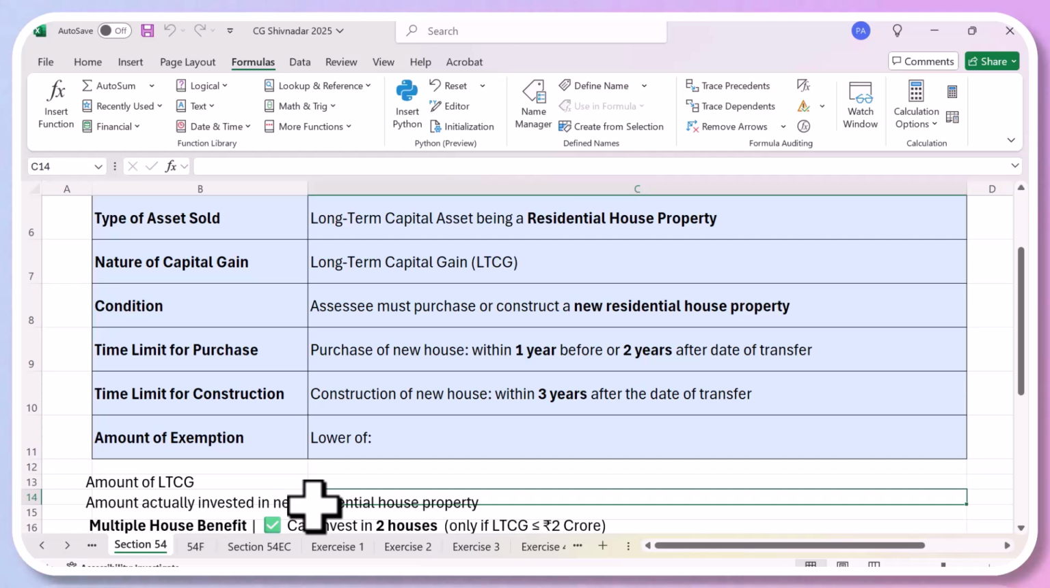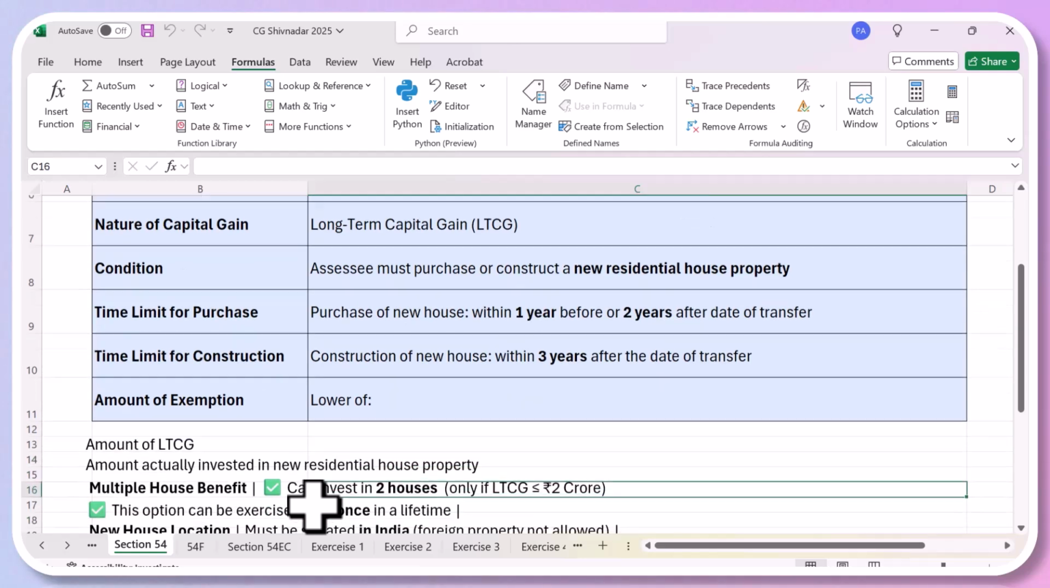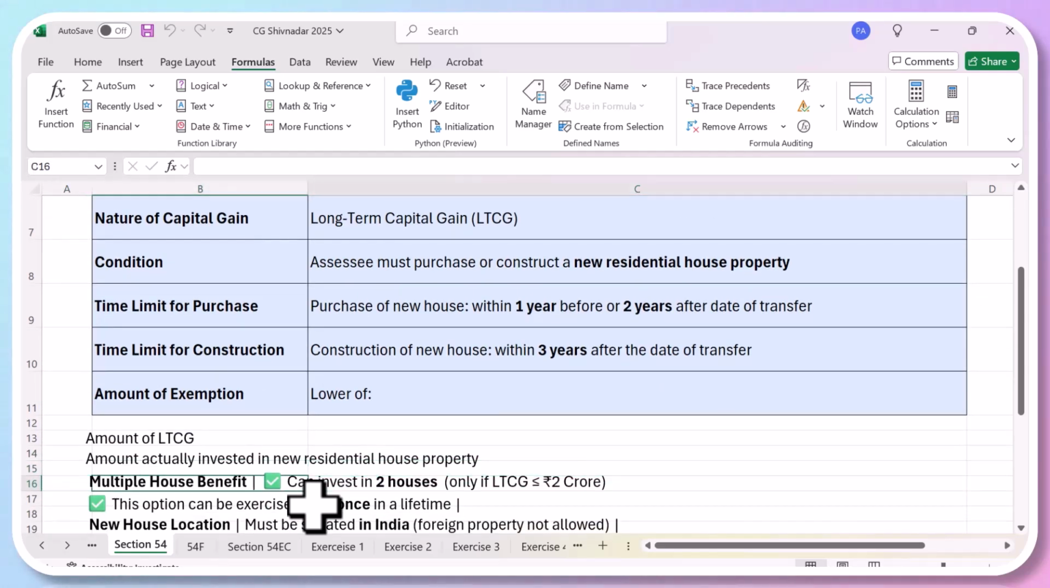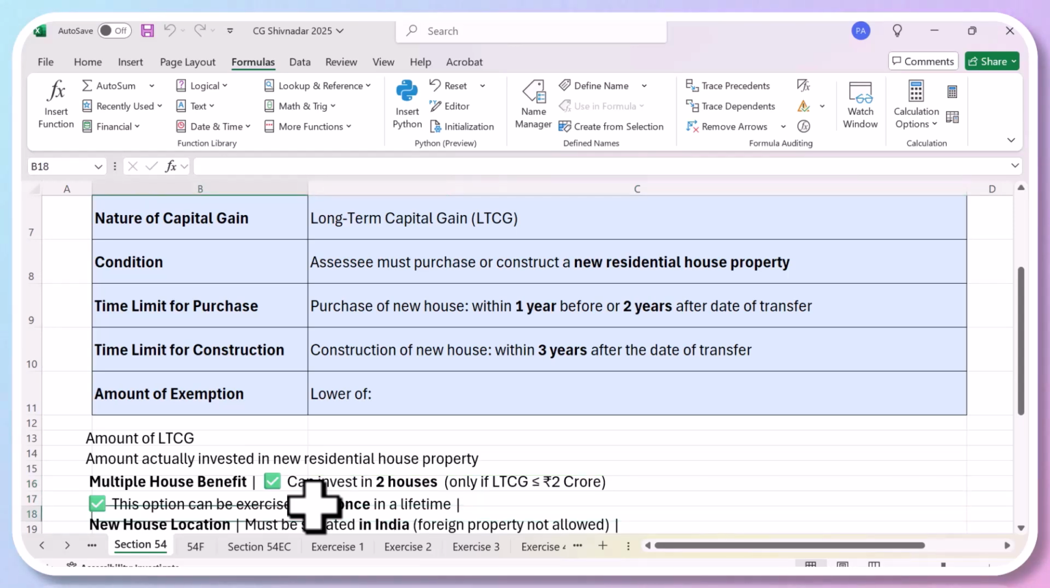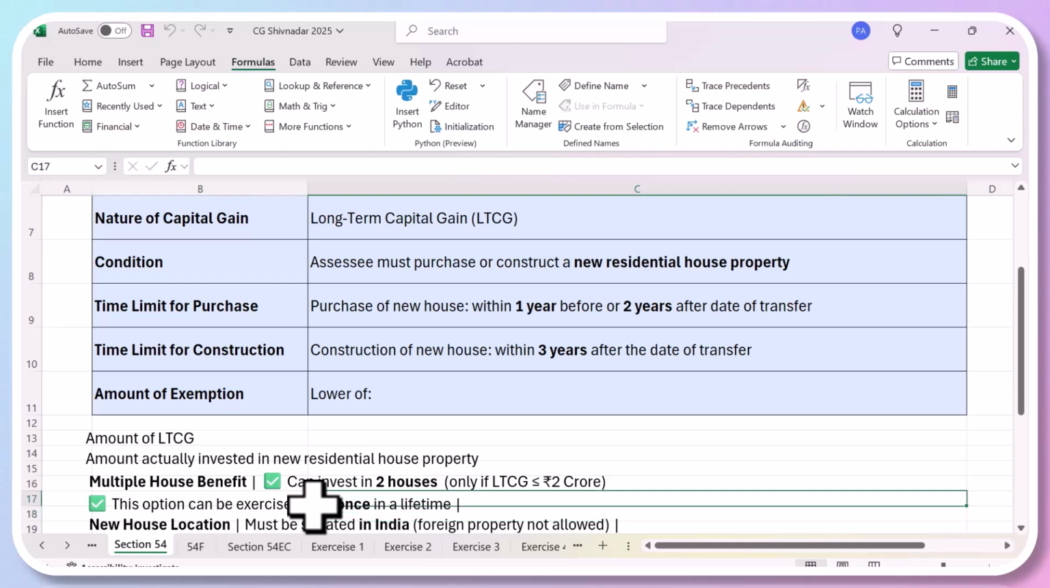Okay, so we'll understand this through an example which we are doing. So we'll go back to the example. Now you can invest in even two houses if you want, but if your total capital gain is less than 2 crores. So if your capital gain is less than 2 crores, then you can even invest your money in two houses. Okay, this option can be exercised only once in the lifetime of a person.